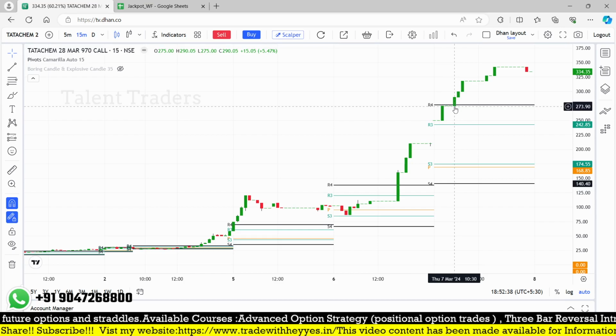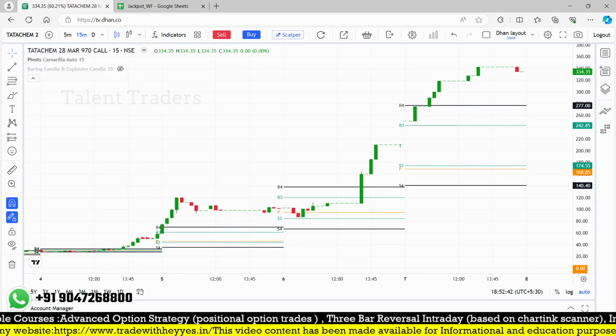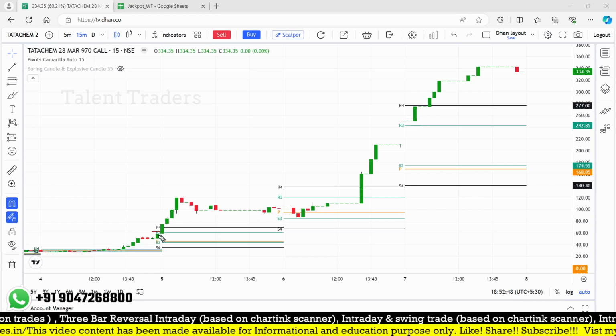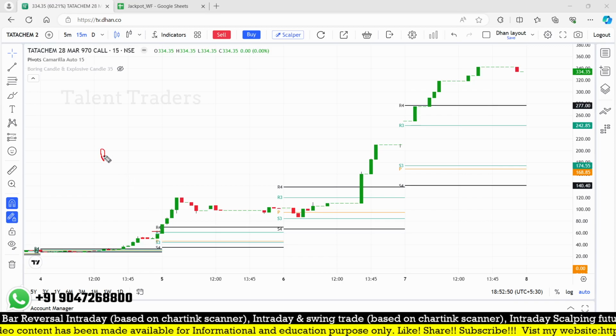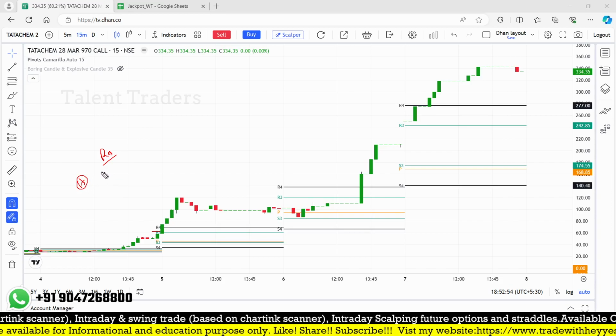So here is the breakout. What we are exactly looking for, you can see, three consecutive days this particular strike price has given you the Camarilla R4 breakout. In the first 15 minutes it's less than R4. So that is the first condition: the high must be less than the R4.